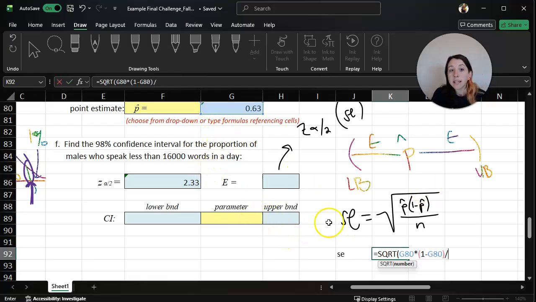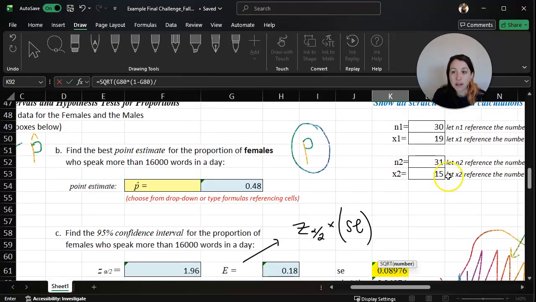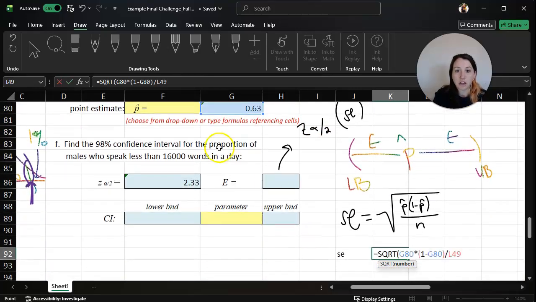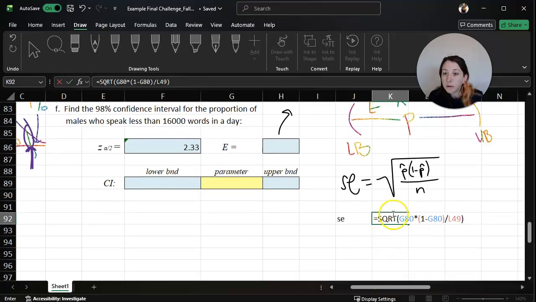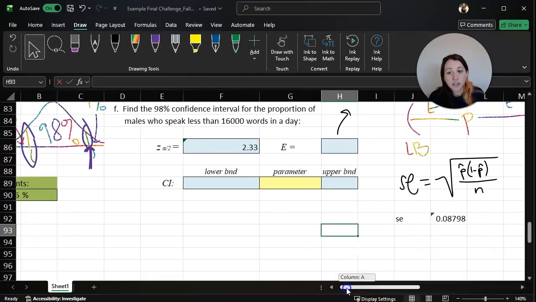Now remember, for this n, we're no longer looking at the female sample. We're looking at the sample with males. So our n is 30 in this case. Just remember what population and what sample we're working with. Okay, so if you see here, we have the square root of, and all of this is inside the square root, p-hat times 1 minus p-hat divided by n, which was 30 in this case. Okay, so that's our standard error.